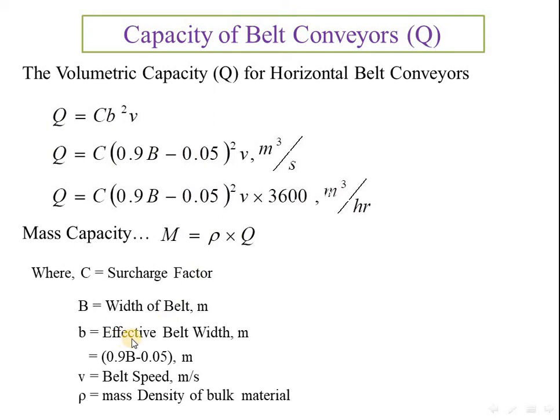Other parameters: the effective belt width is almost 90% of the belt width utilized to transport the material. See here, 0.9 into capital B, where capital B is the actual width of the belt, minus 0.05, meaning almost 90% of the width is utilized to transport the material. Generally we calculate the volumetric capacity in meter cube per hour, and the mass capacity in kg per hour or generally in tons per hour.